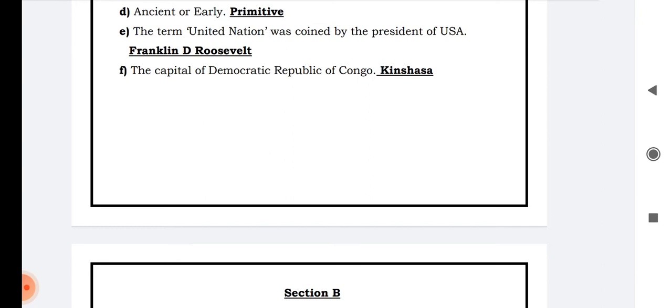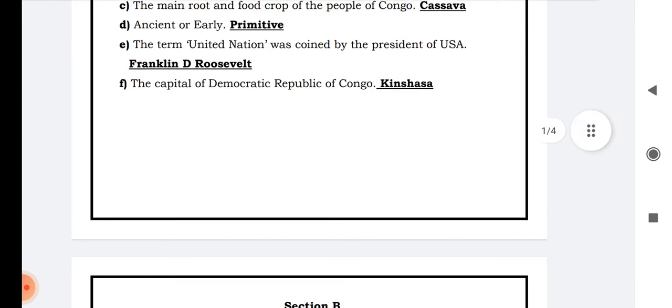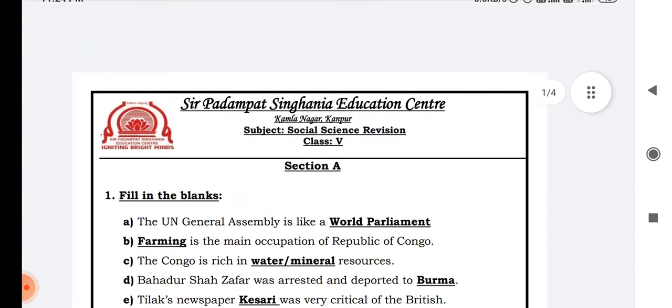E. The term United Nations was coined by the President of USA. This term United Nations was coined by Franklin D. Roosevelt. Then next, F. The capital of DRC, Congo. The capital of DRC is Kinshasa. Like for India, we have Delhi, so for the DRC, we have Kinshasa.